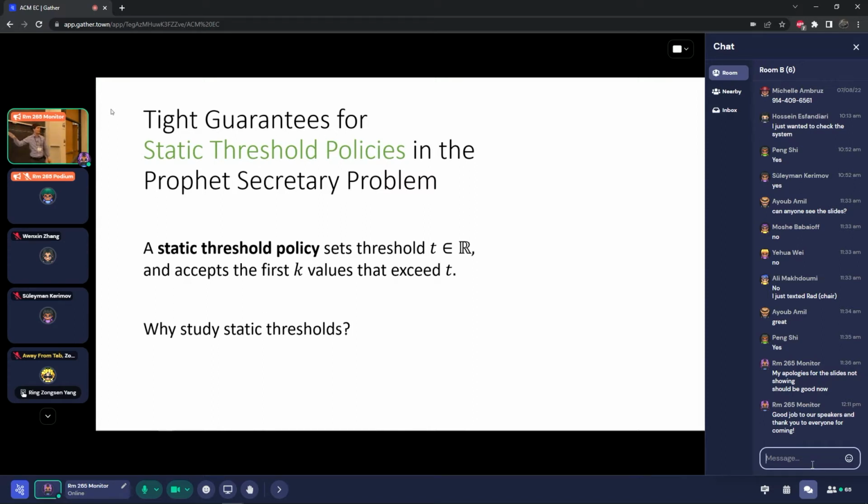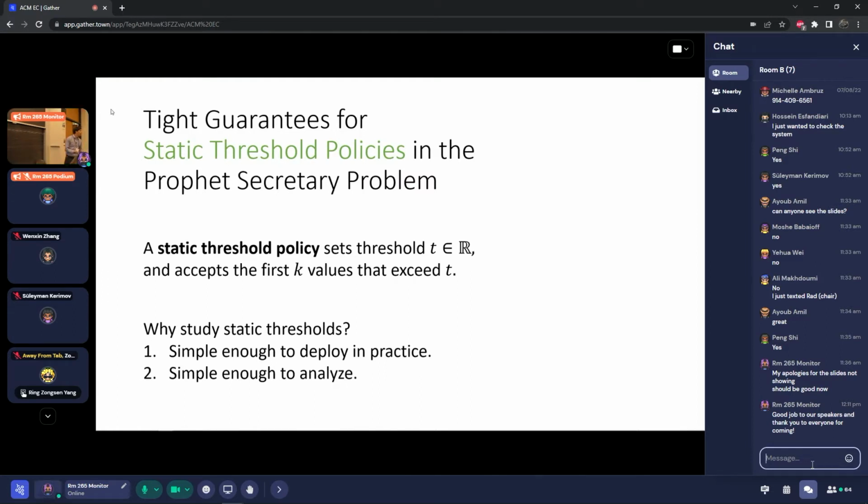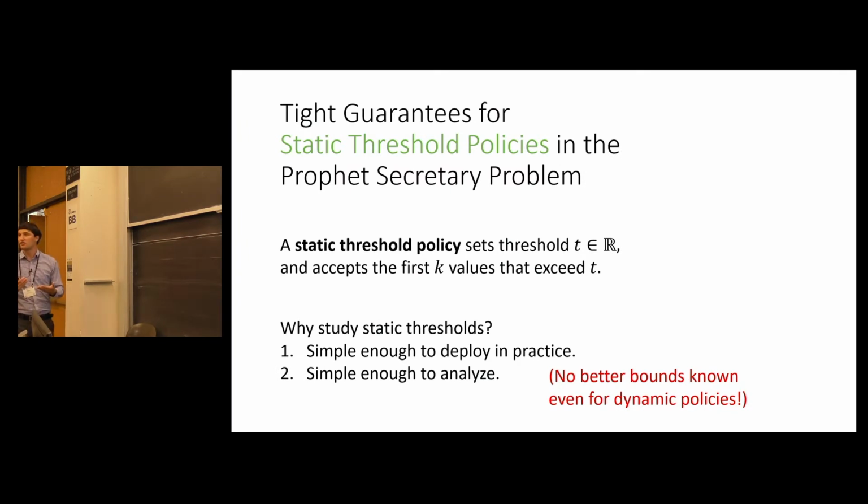Why do we want to study static thresholds? There are a lot of reasons, but keeping it short, one reason is that these are very simple policies that we actually see people using in practice. Another reason is that because they are so simple, they're pretty simple to analyze. As a result, we're able to get bounds that are better than the best previously known bounds, even for dynamic policies. That's not because dynamic policies couldn't do better than static threshold policies. Of course they could. It's just that dynamic policies are sufficiently complicated to analyze that no one has taken the time to prove better bounds than what I'm going to be telling you today.